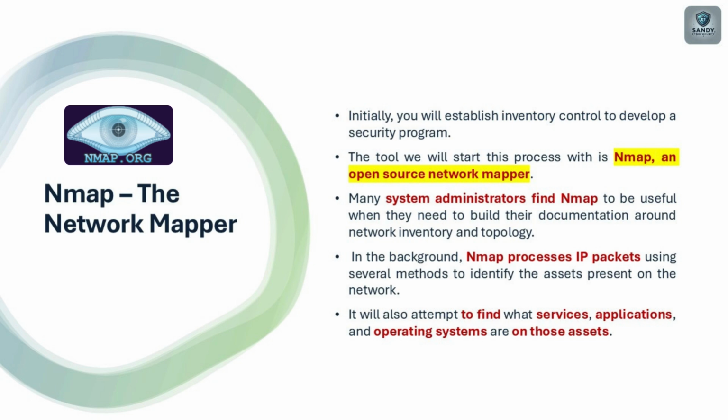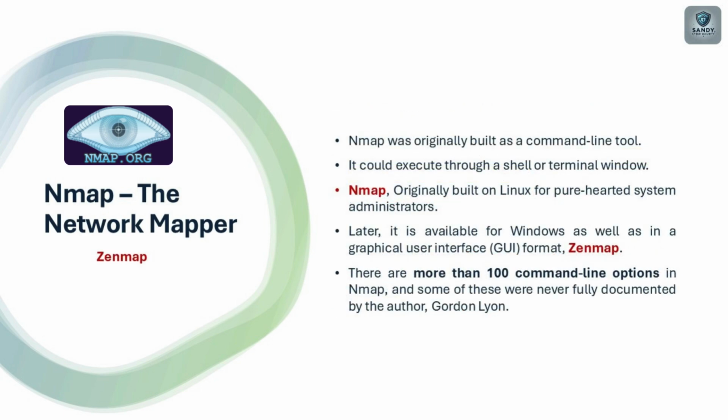In the background, Nmap processes IP packets using several methods to identify the assets present on the network. It will also attempt to find what services, applications, and operating systems are on those assets. Nmap was originally built as a command line tool. It could execute through a shell or terminal window. Nmap was originally built on Linux for system administrators. Later, it became available for Windows as well as in a graphical user interface, GUI format.